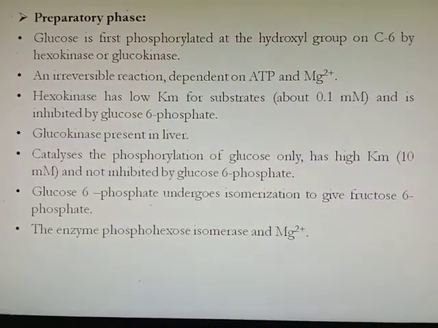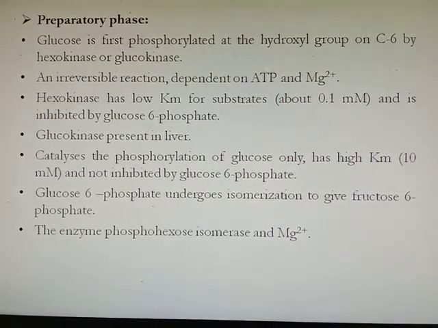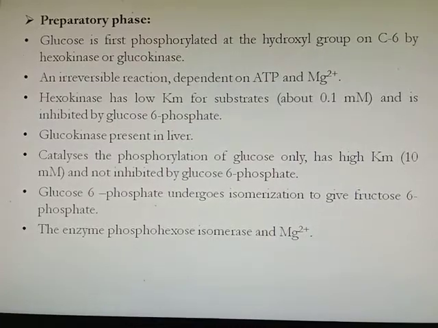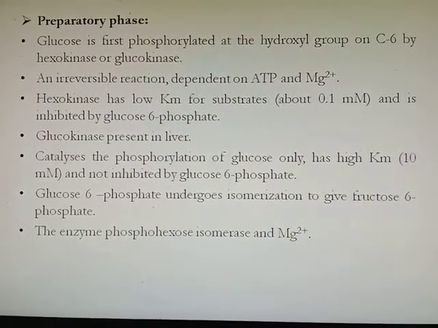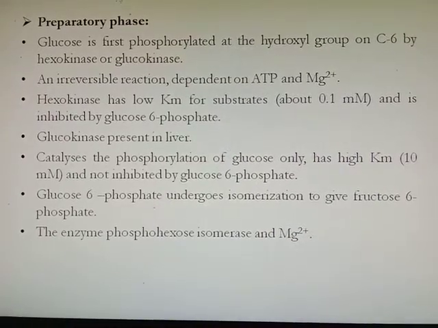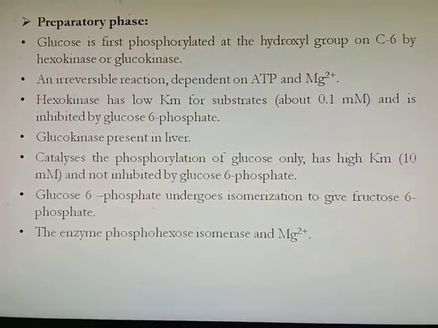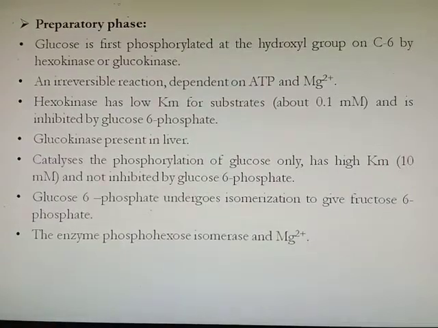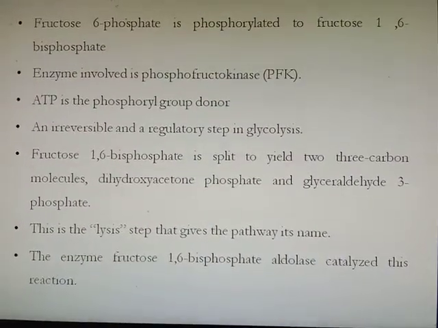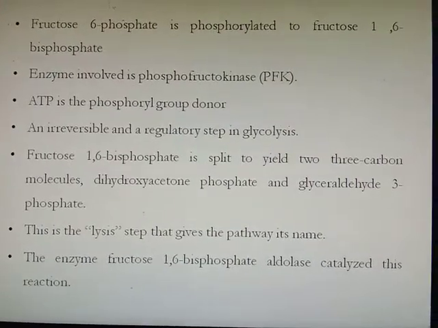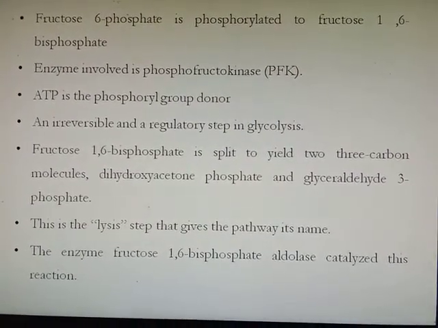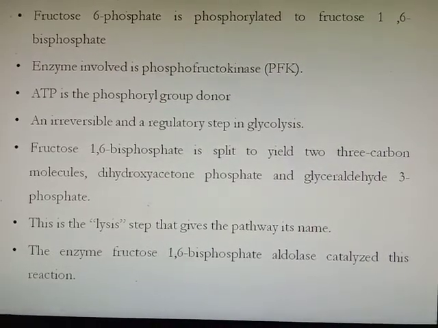Then further, glucose 6-phosphate, which is formed in the first reaction, undergoes an isomerization reaction to form fructose 6-phosphate, and this reaction is catalyzed by the enzyme phosphohexose isomerase, and it requires the cofactor magnesium. Then in the third reaction, fructose 6-phosphate is again phosphorylated to form fructose 1,6-bisphosphate.